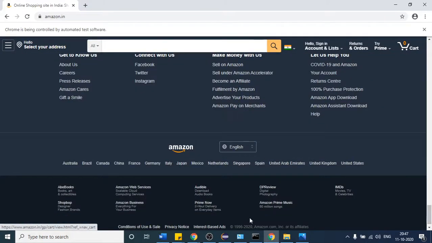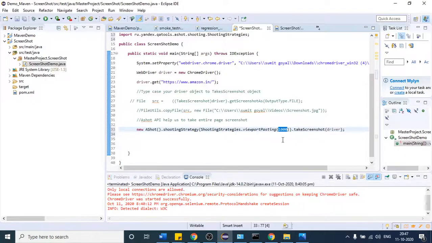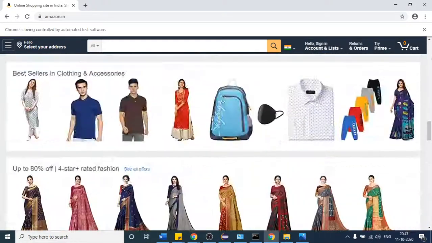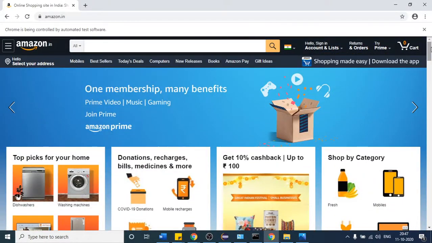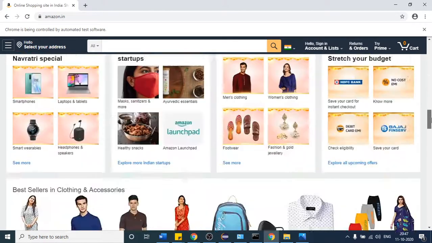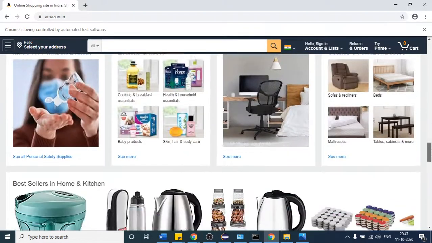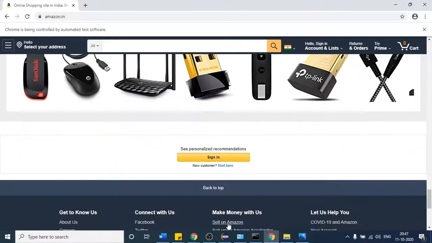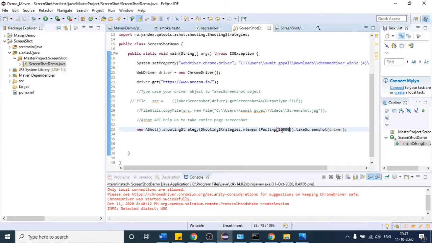But if I provide something like 10,000, which equals 10 seconds, then the website will open, and after 10 seconds it will scroll further, and like that it will take more time. So if your website is taking longer to load, then you can define more time here in the parenthesis. So this is what this number is saying.